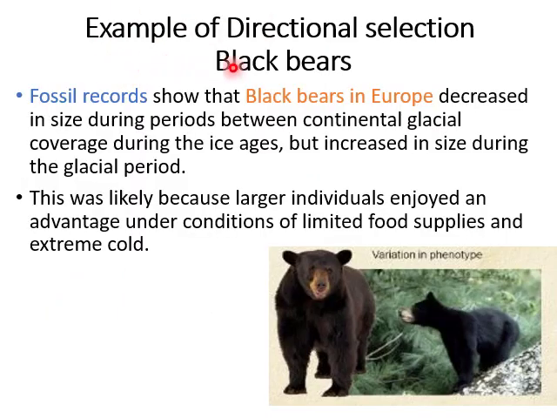Another example of directional selection is of black bears. Fossil records showed that black bears in Europe decreased in size during periods between continental glacial coverage during the ice ages, but increased in size during the glacial period. This was likely because larger individuals enjoyed an advantage under conditions of limited food supplies and extreme cold. So that's why the variation in phenotype occurs.